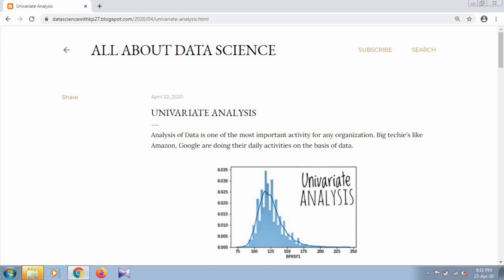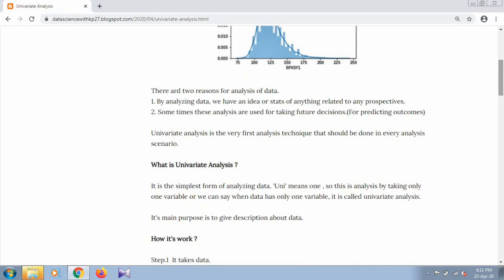This is one of the best examples of analysis. There are two reasons for analysis. First, by analyzing data, we get an idea or the stats of anything related to any perspective. Taking the example of Amazon again: how many people want to purchase a phone, which country that person belongs to, which brand people like most. These are the things related to any perspective. By analyzing data, we can easily get the stats.